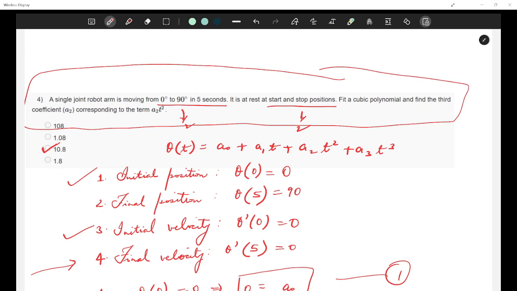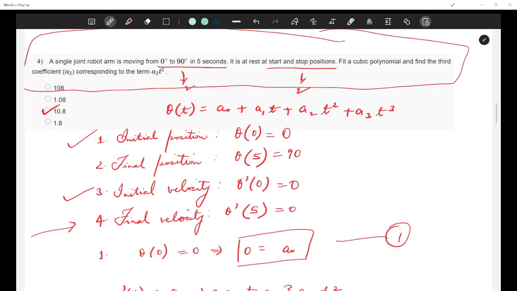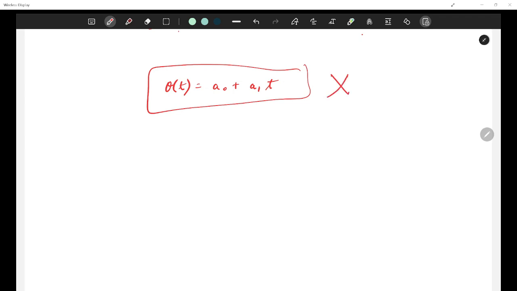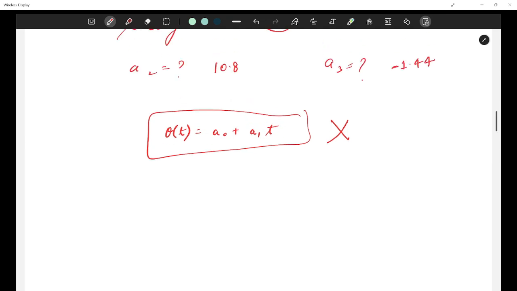You can try. You can start with a linear polynomial, let's say theta t is equal to a naught plus a1 t. See why this won't work for the given constraints. You want to have an initial position, a final position, and you also want to stay at rest at both the positions. Would that be possible with this?